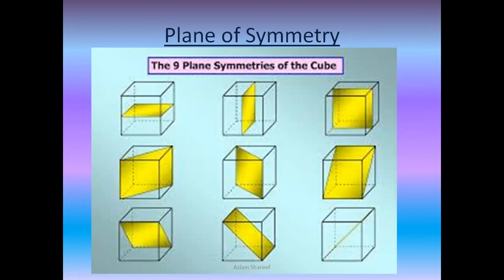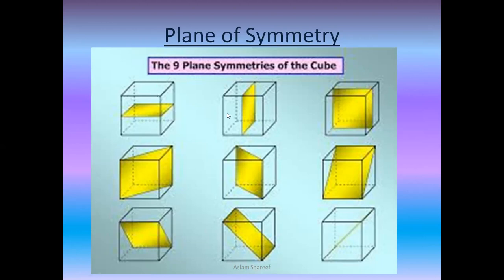We'll say that the planes which cut a crystal into two halves, so that each half is a mirror image of the other half, are known as planes of symmetry. If they are cutting into two equal halves and becoming a mirror of each other, then we call it a plane of symmetry. The figure shows here, as you can see in the first three, a plane parallel to the top and bottom of the cube, dividing the cube into two halves, as you can see.